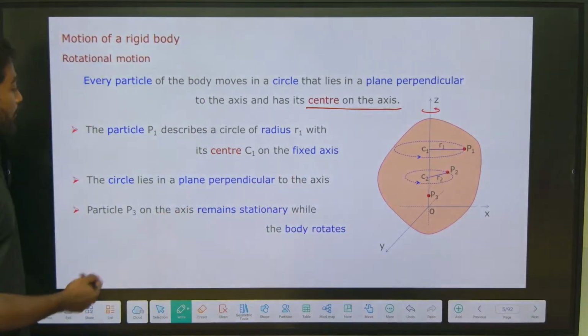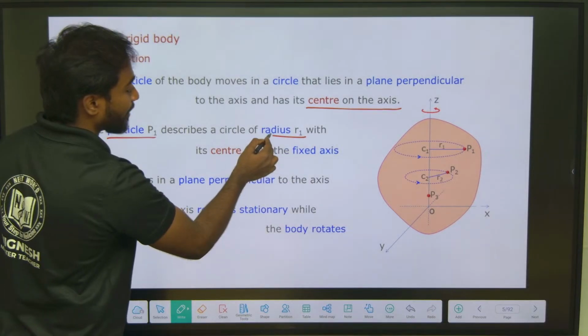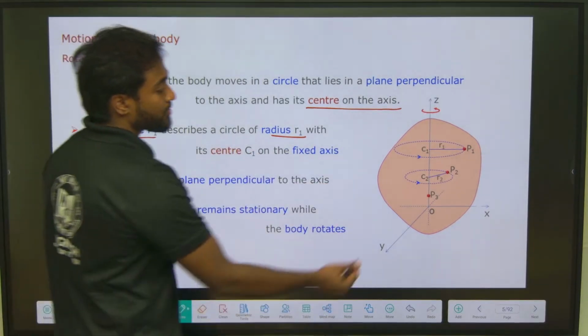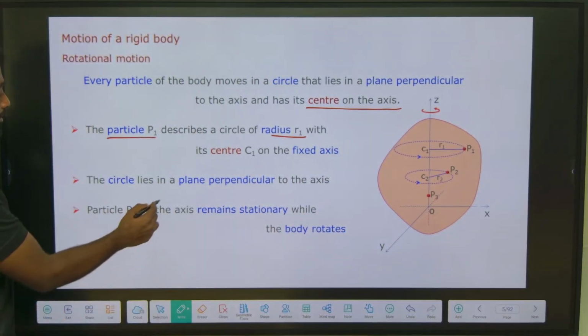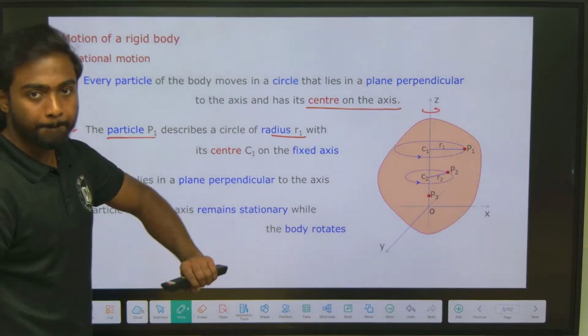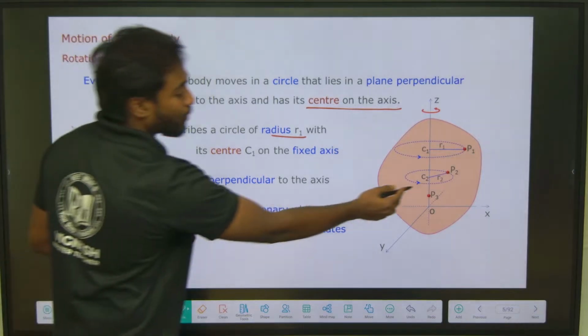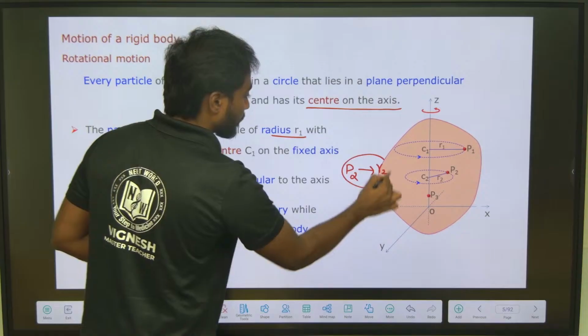That's the point here. A particle P1 describes a circle of radius R1 with its center C1 on the fixed axis. So center C1 is on the fixed axis, whereas the circle lies in the plane perpendicular to the axis. P2 is the same thing, having radius R2, right?